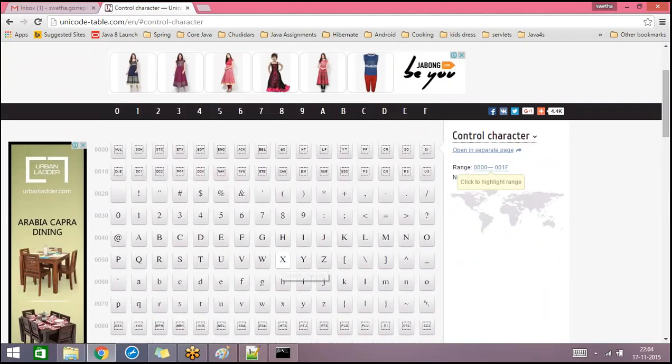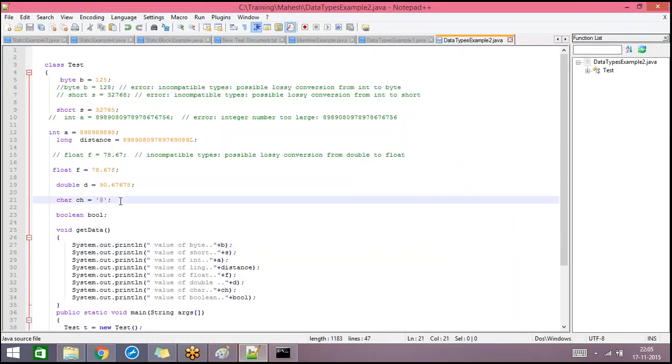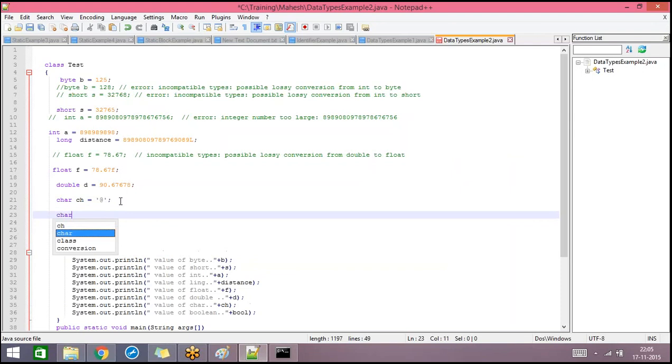If you check the Unicode for uppercase letter W, it's showing U plus 0057. So generally, the Unicode of a character will be represented like this. I'm going to define another char variable, char ch2, and assign the value like this, \u.